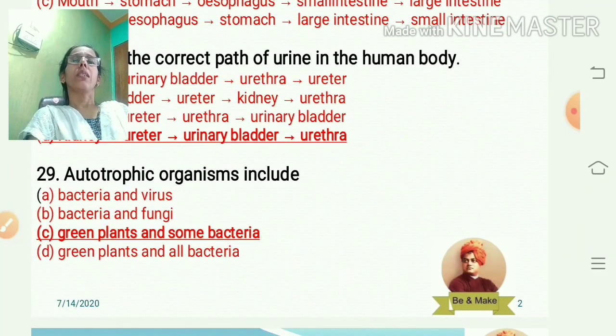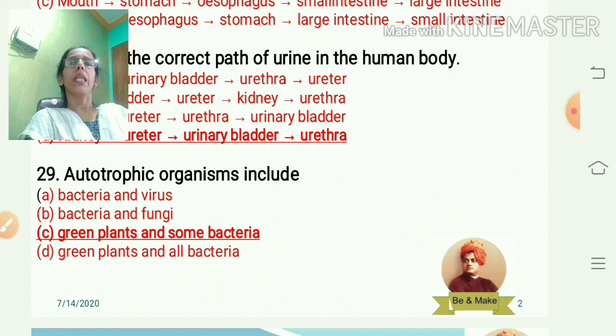Autotrophic organisms include which? Auto means organisms which prepare their own food material. Green plants prepare their own food material. So the answer is green plants and some bacteria, not all bacteria. Blue-green algae, Euglena and some bacteria are autotrophic in nature because they contain the pigment chlorophyll.